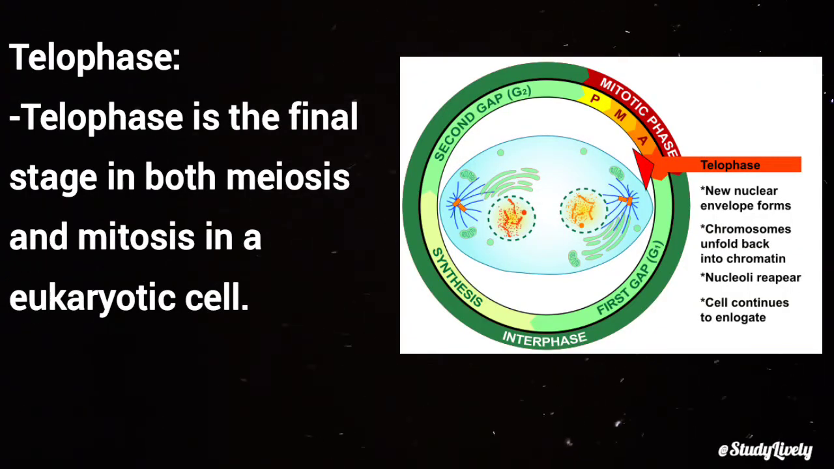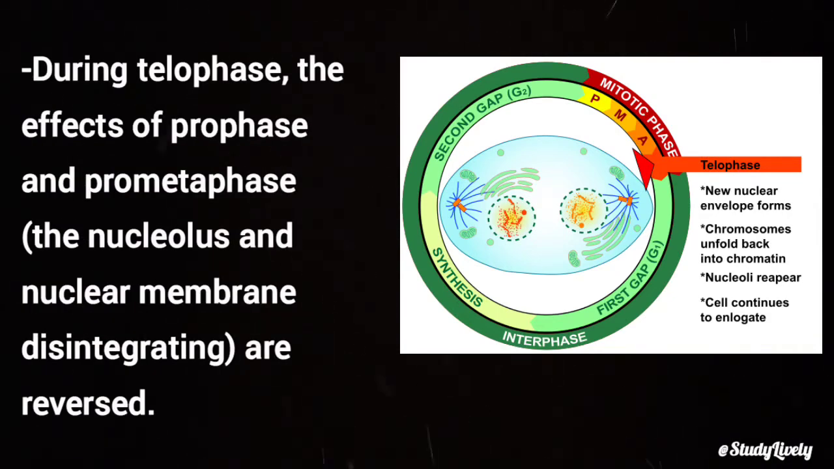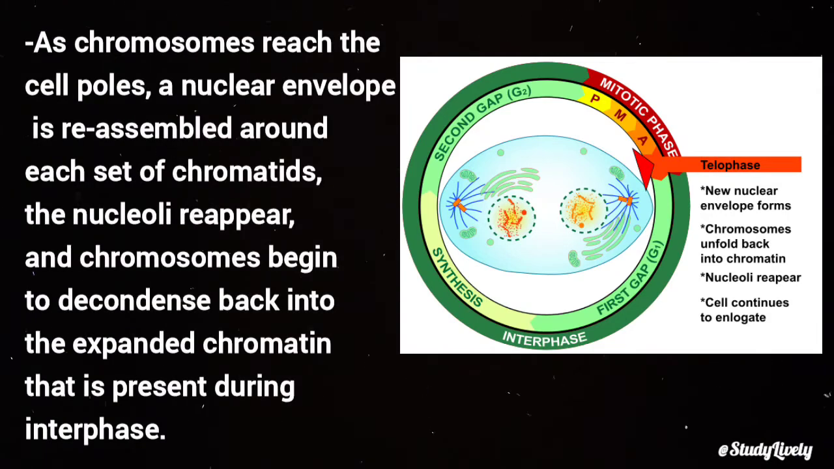Telophase. Telophase is the final stage in both meiosis and mitosis in a eukaryotic cell. During telophase, the effects of prophase and prometaphase, the nucleolus and nuclear membrane disintegrating, are reversed. As chromosomes reach the cell poles, a nuclear envelope is reassembled around each set of chromatids, the nucleoli reappear, and chromosomes begin to decondense back into the expanded chromatin that is present during interphase.